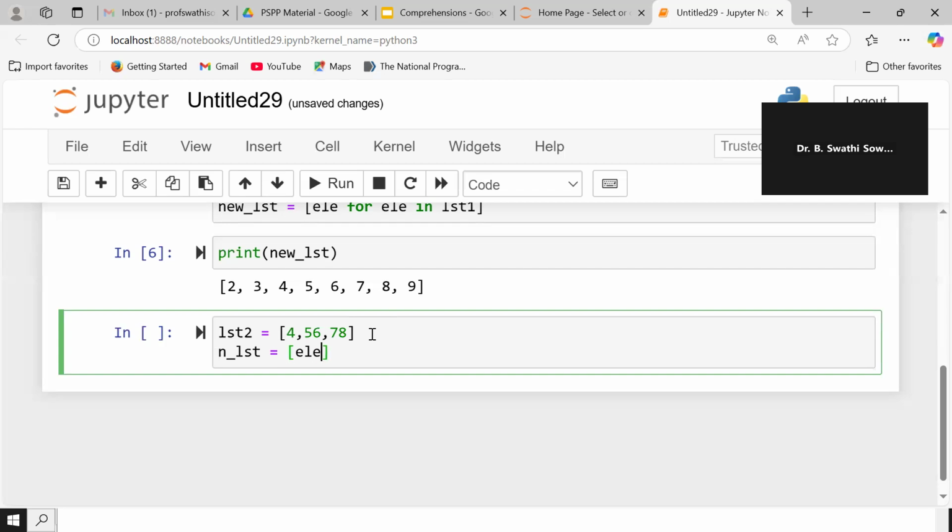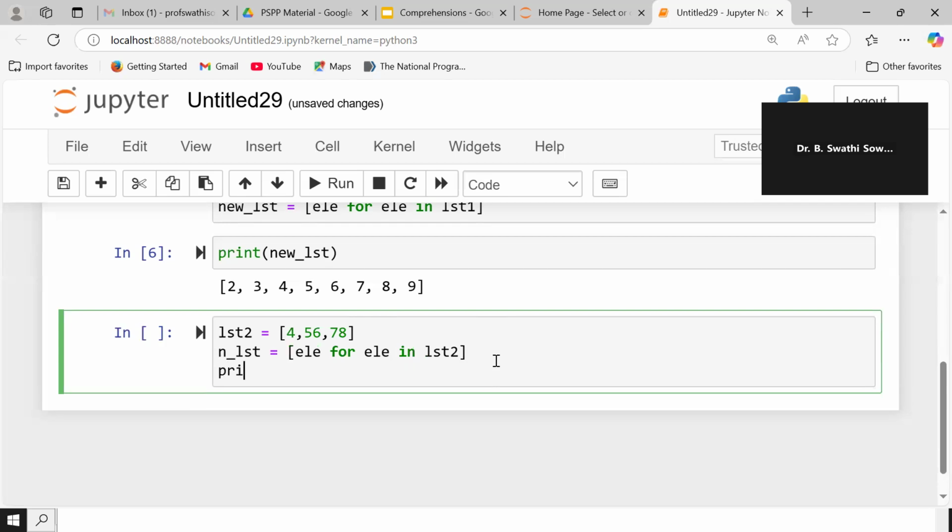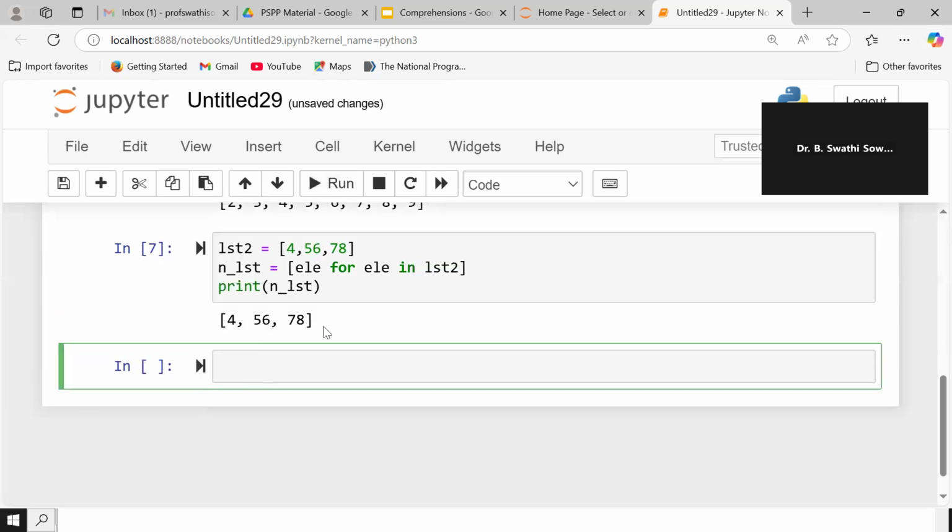So whatever elements you are reading using the for loop, for element in list 2, it will be storing the elements, and if you print n_list, then we will be getting the same. Okay, this is called list comprehension.